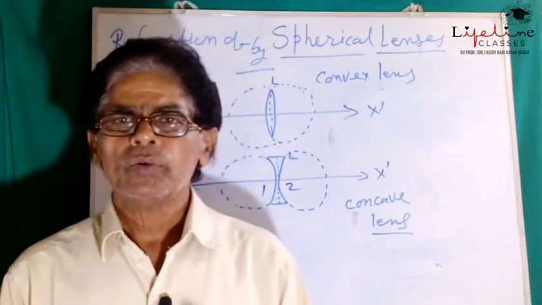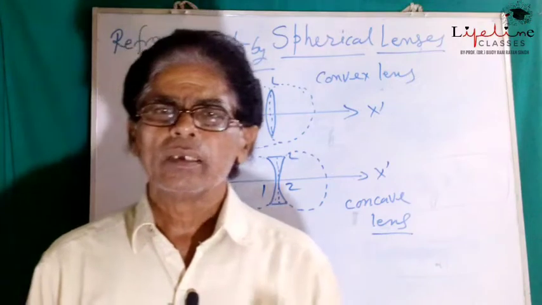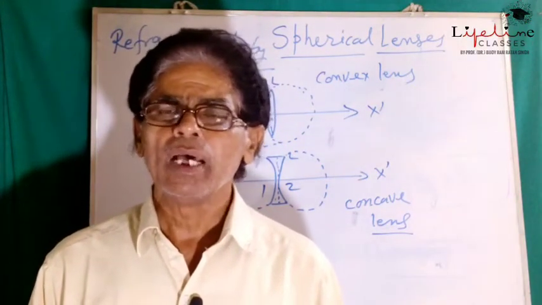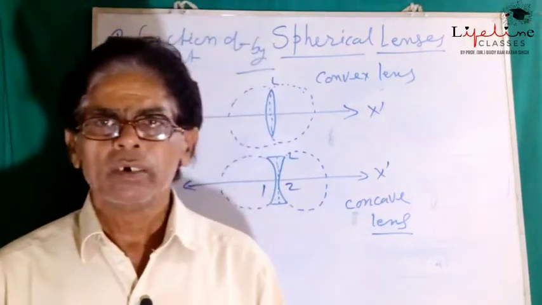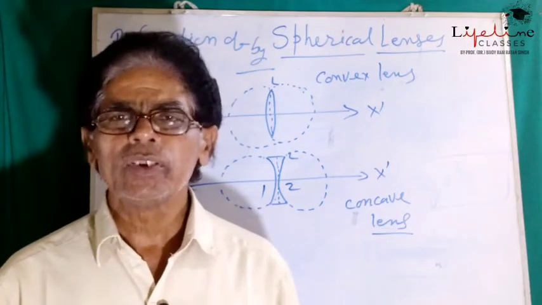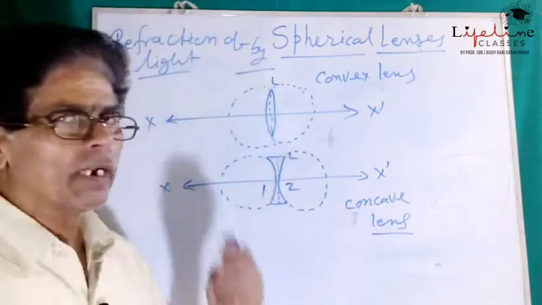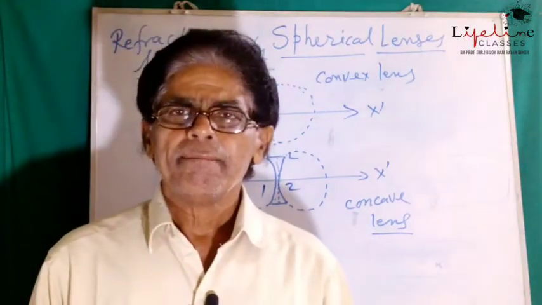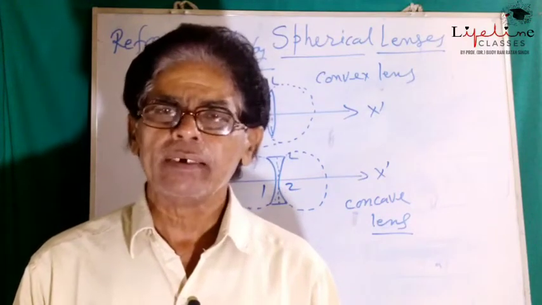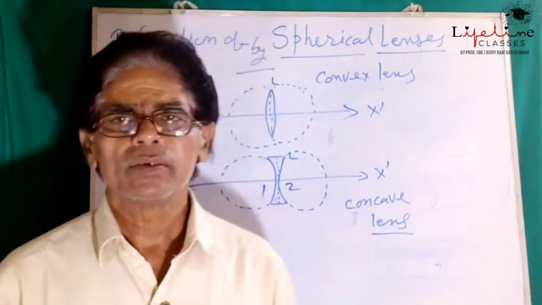Now let us come to the other definable points, that is radius of curvature and focal length of the lens. So first let us come to the radius of curvature. What is radius of curvature? Radius of curvature is the distance between the optical center and the center of curvature of the lens.